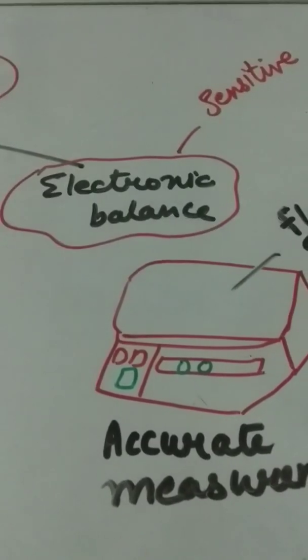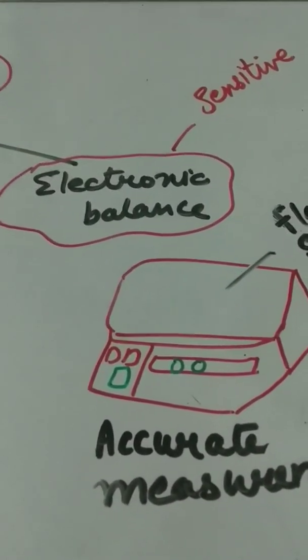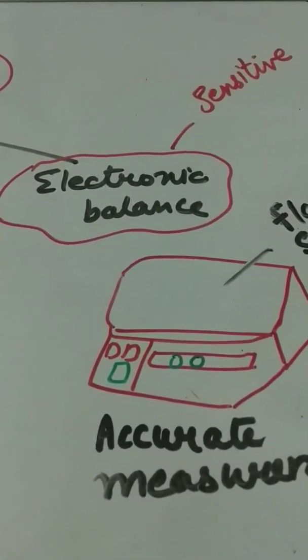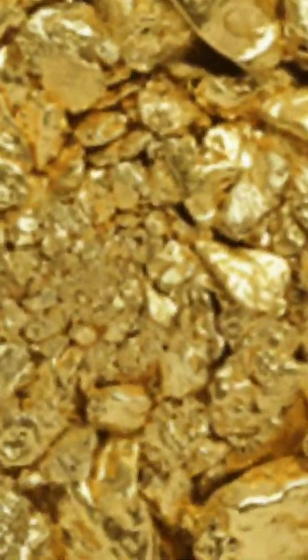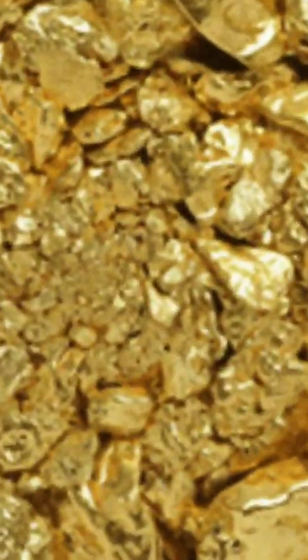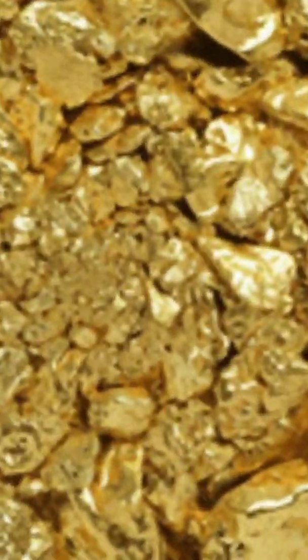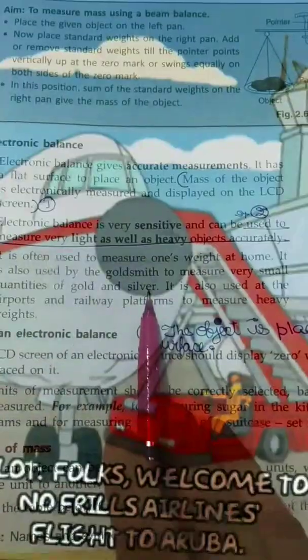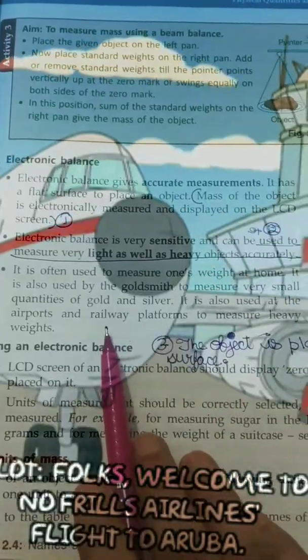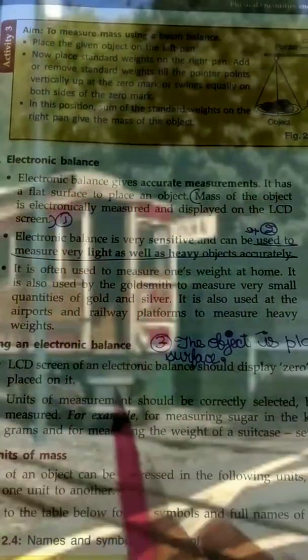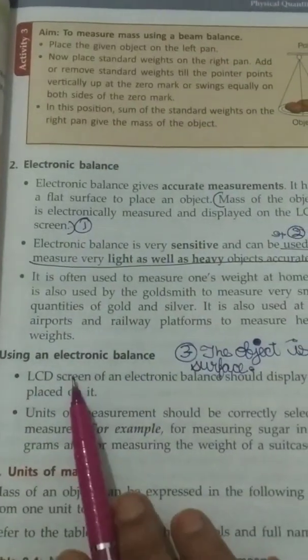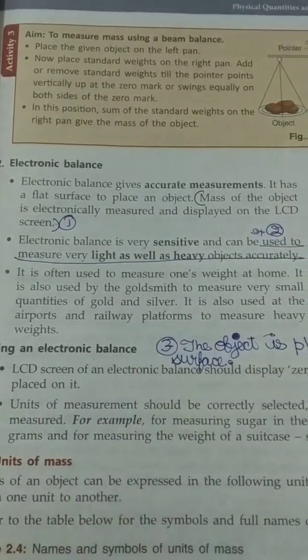Electronic balance is often used to measure one's weight at home. It is also used by goldsmiths to measure very small quantities of gold and silver. It is also used at airports and railway platforms to measure heavy weights.